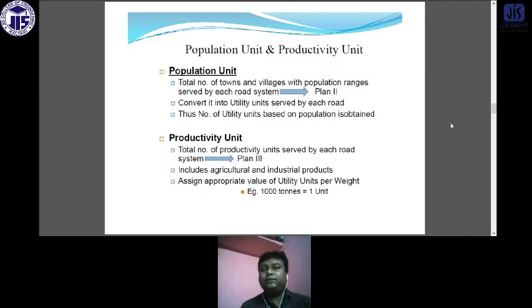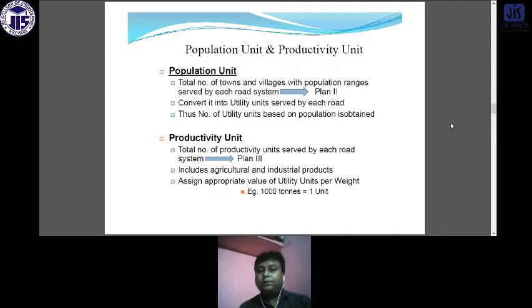Suppose the x value comes as 5,000, but there are 7,000, it means there is a deficit of 2,000 people's food or industry product, or some utilization of the road. So based on the productive utility, we fix the population utility.